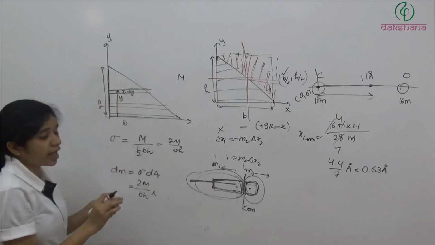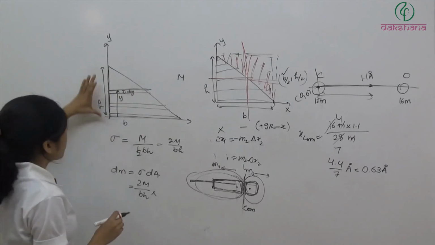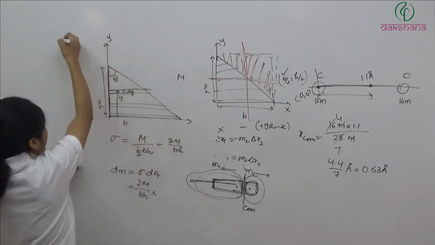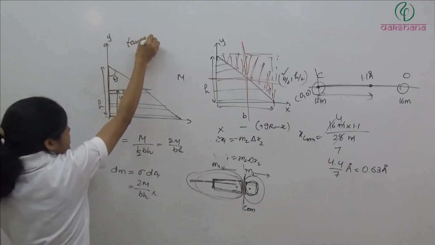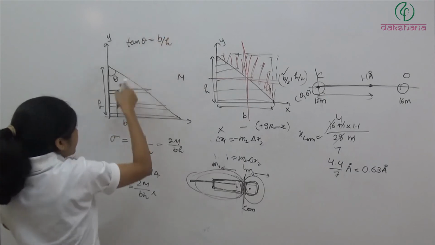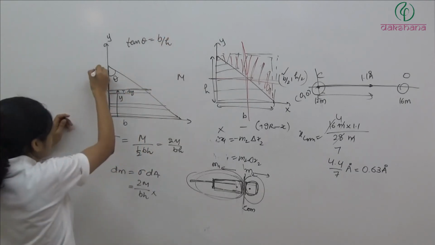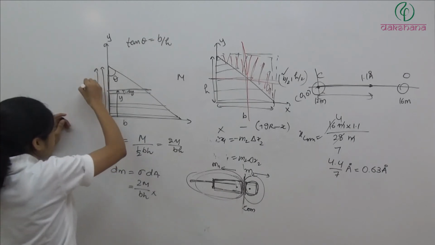So length कितनी है, can we find out the length? हाँ, तो आपके पास है h by b. If this is theta, so here we have tan theta is equal to b by h, and in this case this length is y. So ये कितनी बची, this is h minus y.